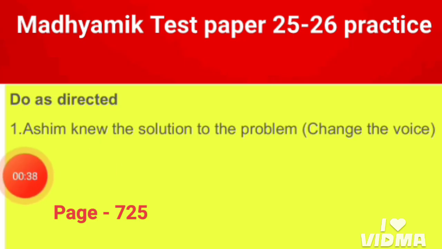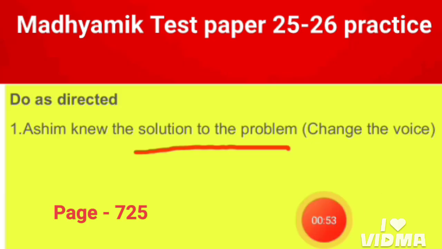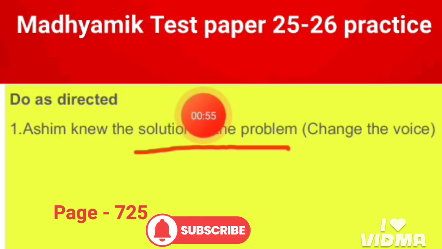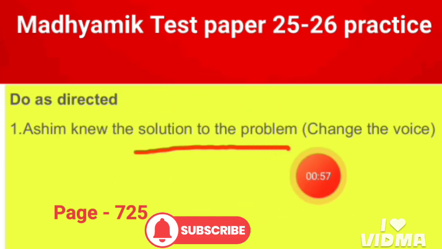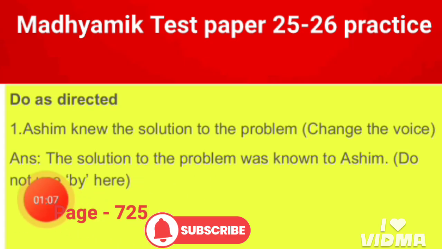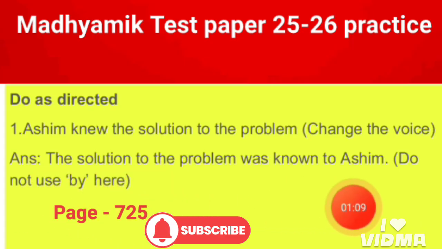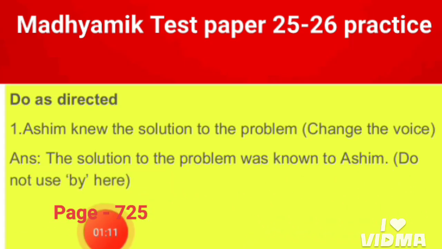Here Ashim is the subject, knew is the main verb, and the solution to the problem is the object in this sentence. This is the answer: The solution to the problem was known to Ashim.